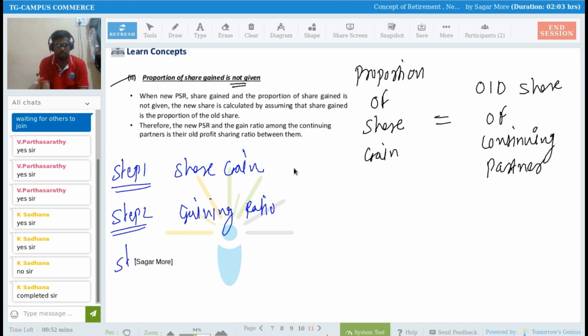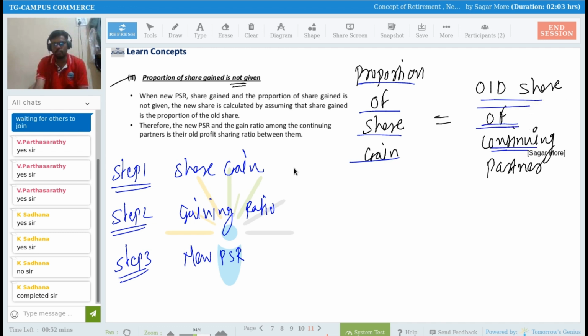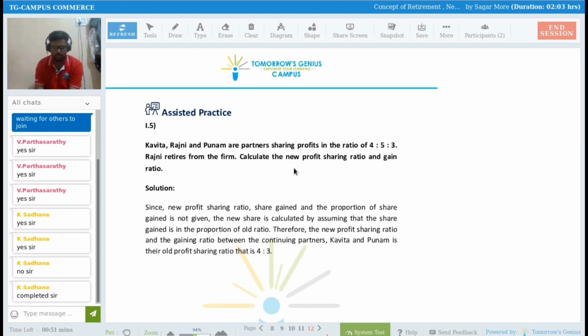Step number 3, calculate new profit sharing ratio. Only thing is, when the proportion of share gain is not given, the old share of continuing partners we have to consider as their proportion. Understood, Shivari, Sadhana?